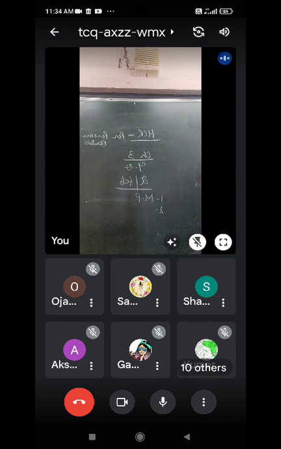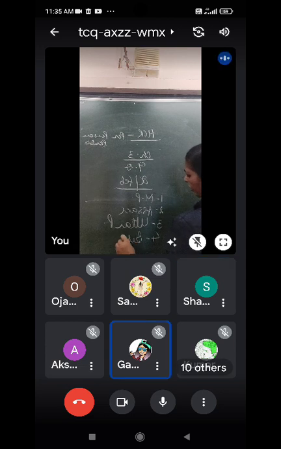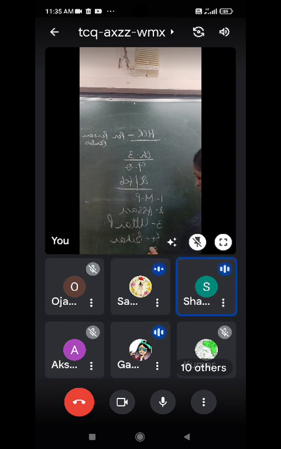Second one, Assam. Correct. Third one. Third one is which one? Fourth one. Fifth one. Sixth one. Any other is there?